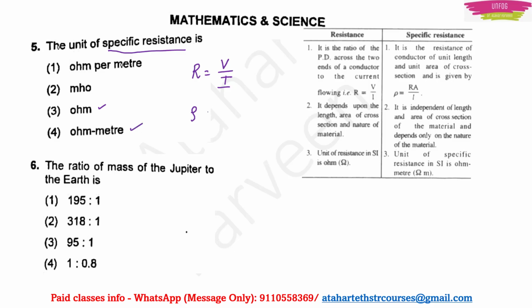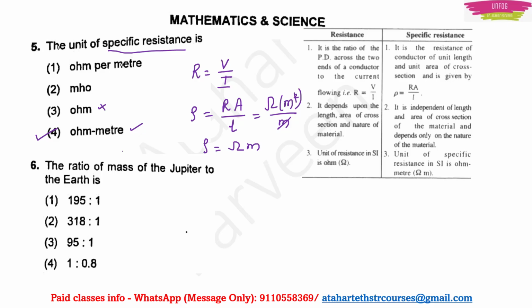How do we derive it? See, actually resistivity is dependent upon resistance, area of the cross section of the conductor and length of the conductor. So here I have ohm for resistance. For area I have meter square. For length I have meter. This meter will get cancelled and the unit for resistivity will become ohm meter. So option 4 will be the correct answer here. Okay, clear, right? Next question.